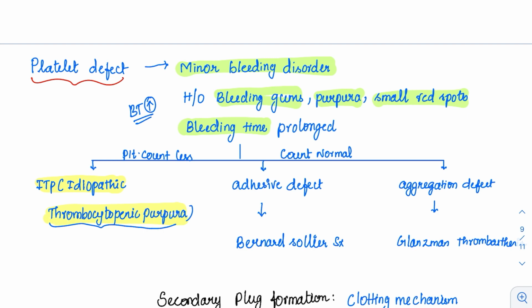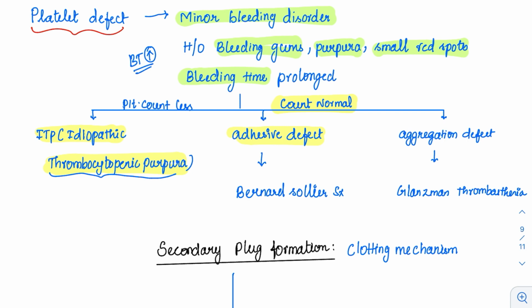Then if the count is normal, there should be functional defect. So if the count is normal, then it can be an adhesive defect. Whenever it is an adhesive defect, what will happen? The platelets will be big and it is called as Bernard-Soulier syndrome. Whenever there is an aggregation defect, it is called as Glanzmann thrombasthenia. So this is the entire mechanism for the primary hemostatic plug.